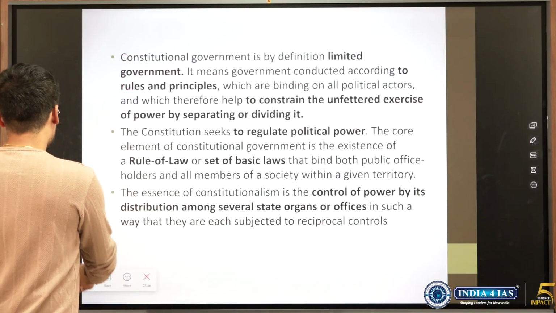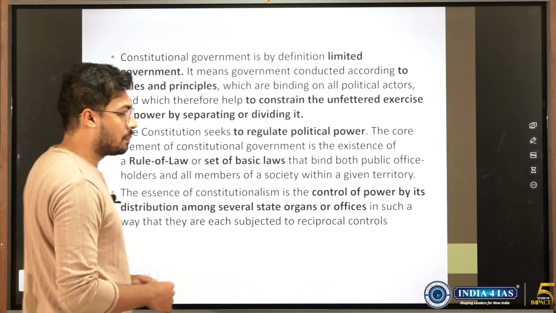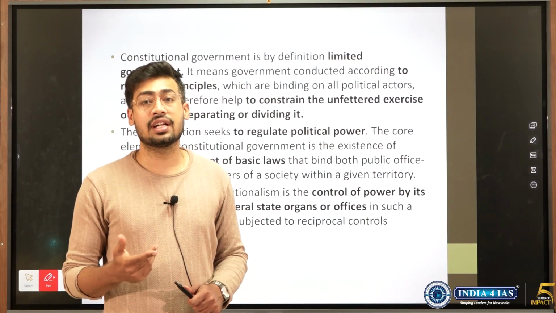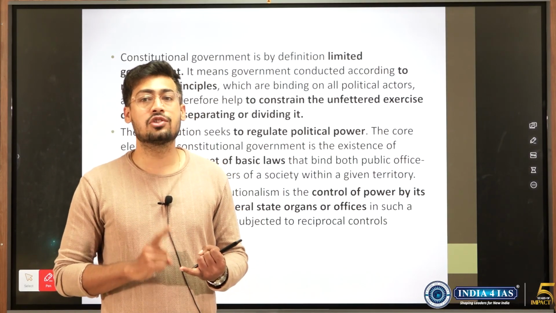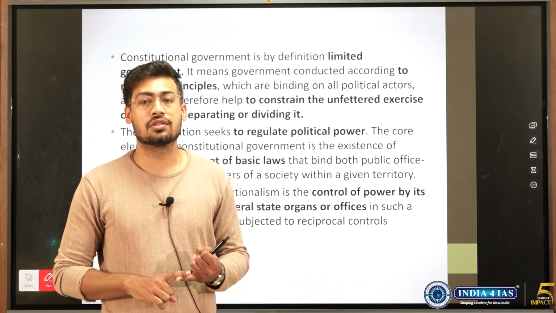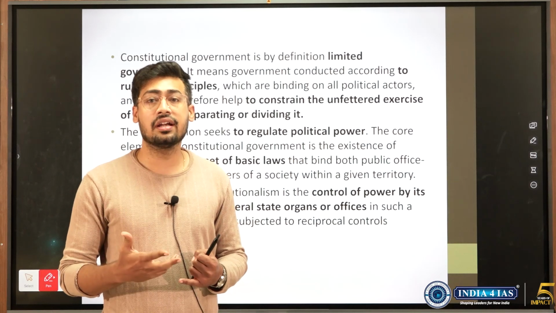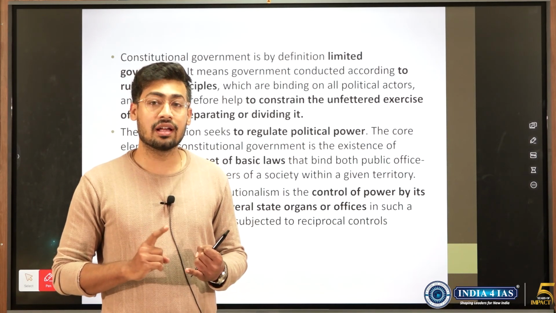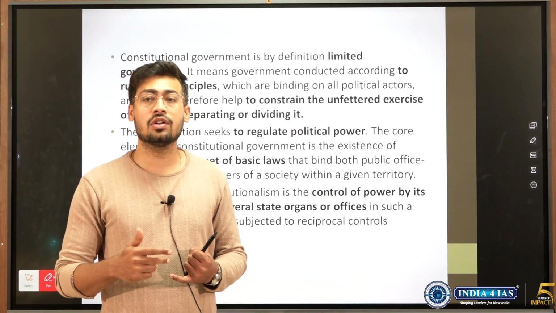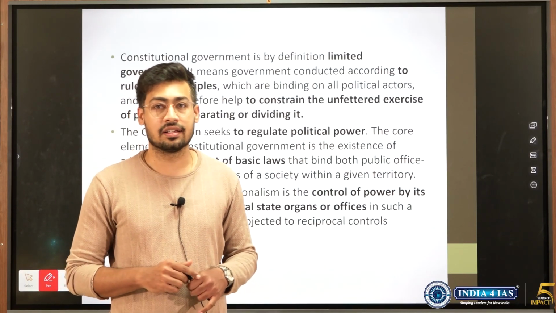So when we have a constitutional government, or we want the constitution to be supreme, there are other things that need to be done. There needs to be an independent judiciary, because the judiciary is the protector and interpreter of the constitution. So we want a strong, committed and independent judiciary which shall keep a set of checks and balances whenever there is arbitrary executive or legislative action.